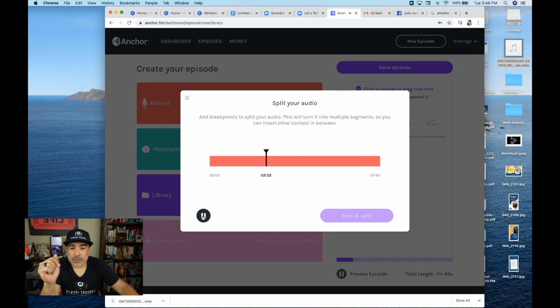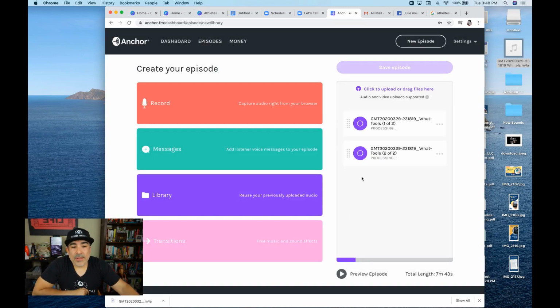So now, pretend we're going to start it right about 2:31. We're going to split it. It's going to save and split. Now it's going to split two. We want to delete one and keep the other one. We don't need the first portion of this.